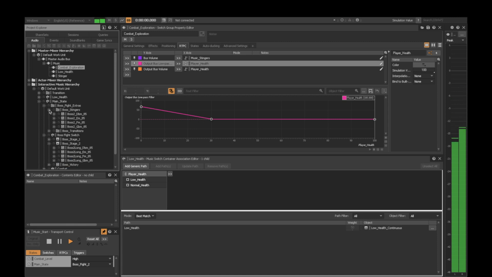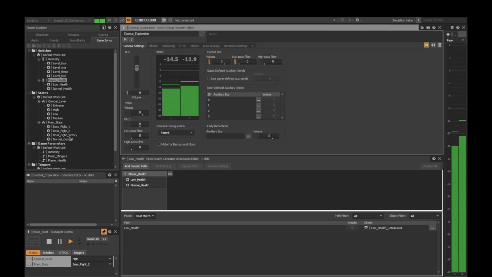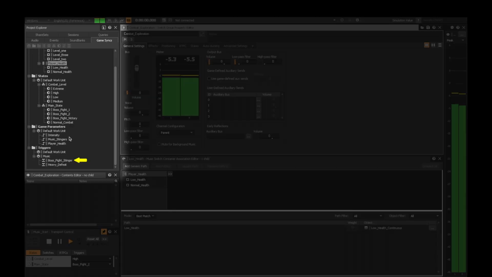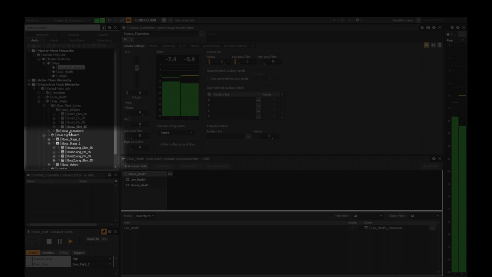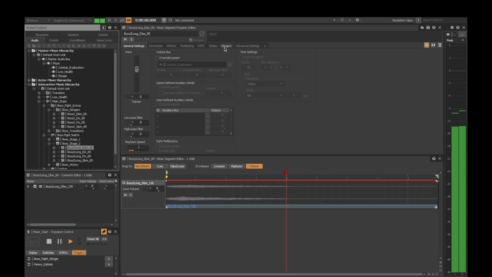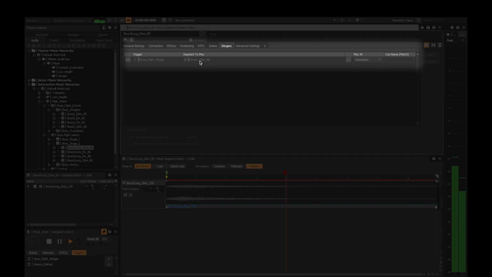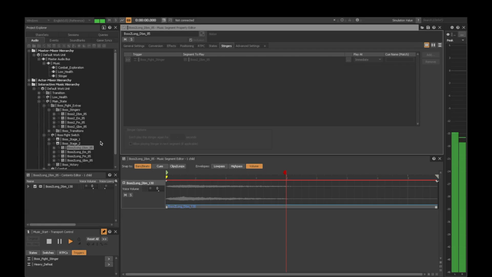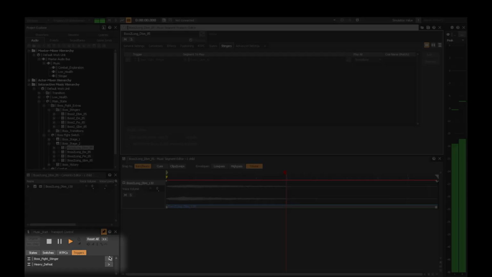I imagine during this final boss stage, the player is delivering crushing finishing blows to the boss. In order to reinforce this, I've implemented low brass stingers that would trigger with each blow. The Boss Stage 2 playlist consists of 4 segments looped linearly, but each are in a different key. I've created 4 stingers to match each key, and on the main segment, I've tied the boss fight trigger to the stinger that matches the key. That way, when the trigger is activated, only the stinger of the matching key is played.